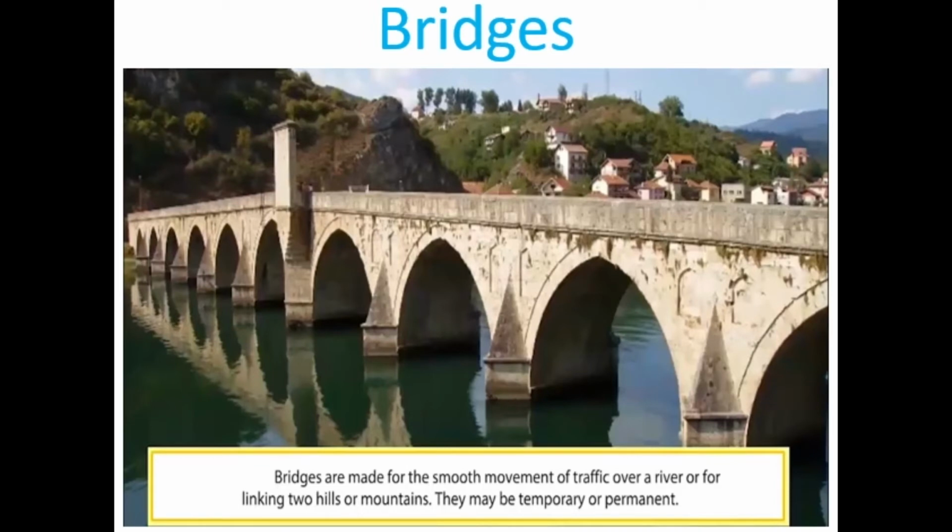Our next topic is bridges. Bridges are made for the smooth movement of traffic over a river or for linking two hills or mountains. They may be temporary or permanent. Many bridges are made with railway tracks for trains to move on. The flyovers are bridges that carry one road or railway line over other roads and railway lines for easy traffic. A bridge is usually supported by columns, towers, and even hard rock structures that give it a firm foundation.